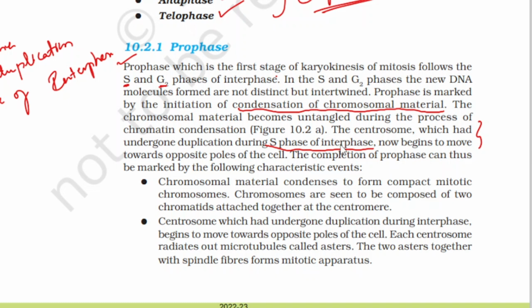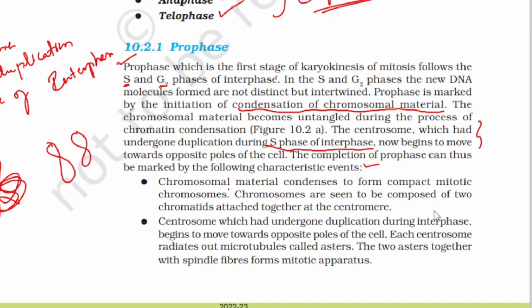The completion of prophase can thus be marked by the following characteristic events. These are the important events which occur in prophase. Chromosomal material condenses to form compact mitotic chromosomes. Before I told you, condensation of chromosomal material is from chromatin like this to like this. It occurs in prophase.